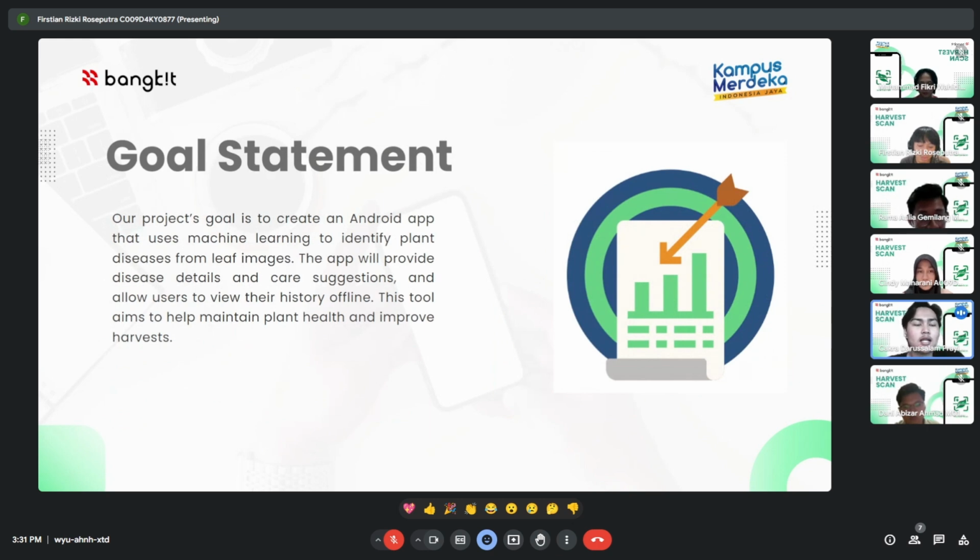And goal statement. Our project goal is to create an Android app that uses machine learning to identify plant disease from leaf image. The app will provide disease detail and care suggestion and allow users to view their history offline. This tool aims to help maintain plant health and improve harvest.